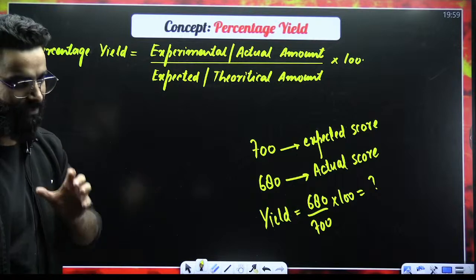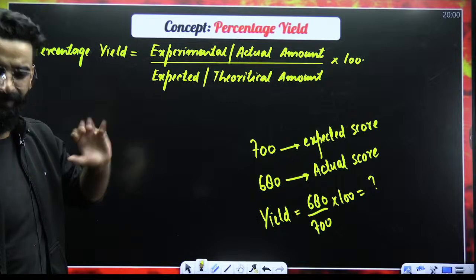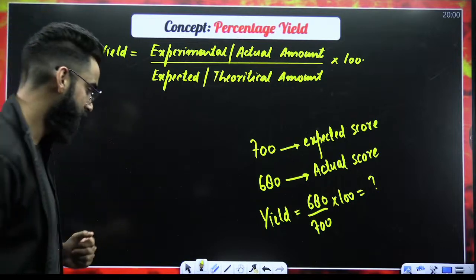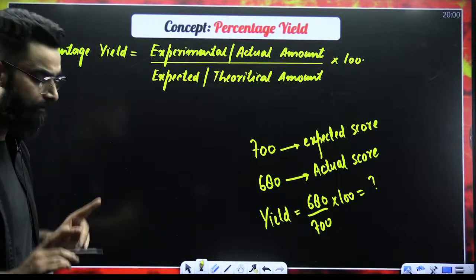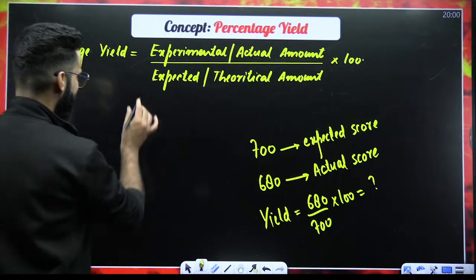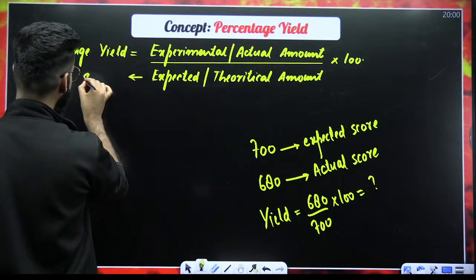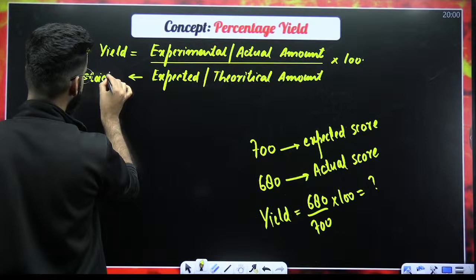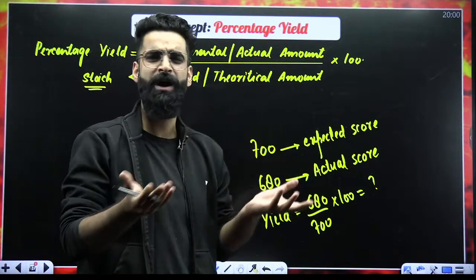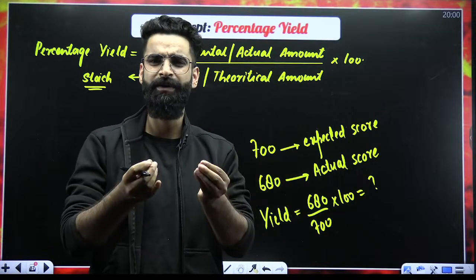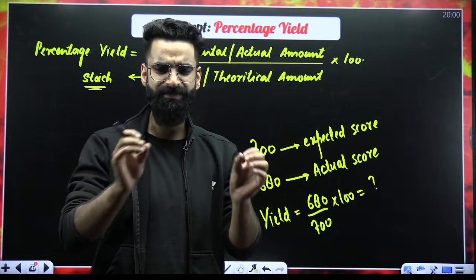Now, let's try to introduce this concept in the reactions so that you'll get to know how exactly the questions are asked from this percentage yield. One thing I'm going to tell you. Expected amount, or the theoretical amount, we always calculate it with the help of stoichiometry. What is stoichiometry? Limiting reagent, stoichiometry, all of this we do on pen and paper.